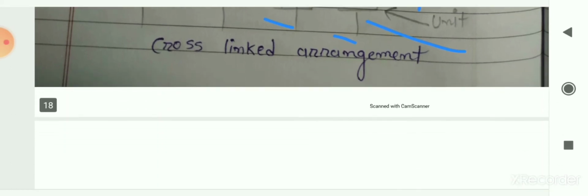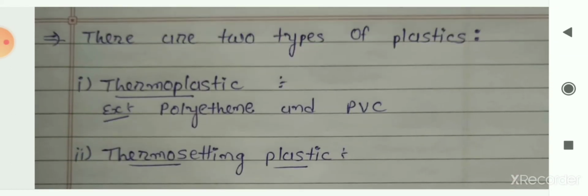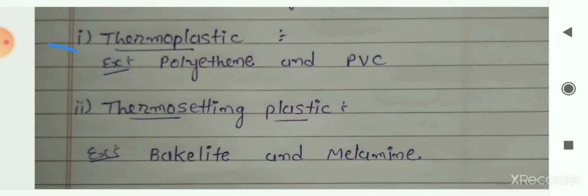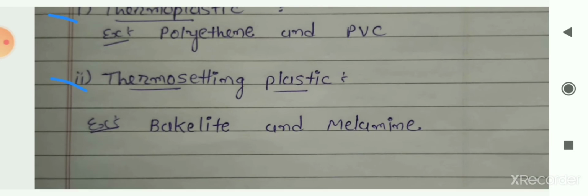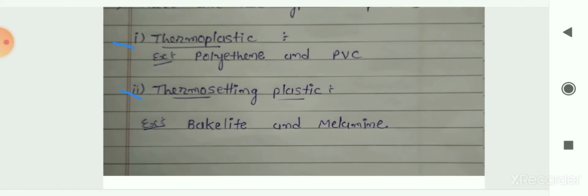So now let me see the different types of plastic. There are 2 types of plastics. The first one is thermoplastic. Polythene and PVC are examples of thermoplastic. The other type is thermosetting plastic. Bakelite and melamine are examples of thermosetting plastic. So in the first question we have seen what is plastic, the different kinds of arrangement of units in plastics, the different types of plastics and the examples of those kinds of plastics.